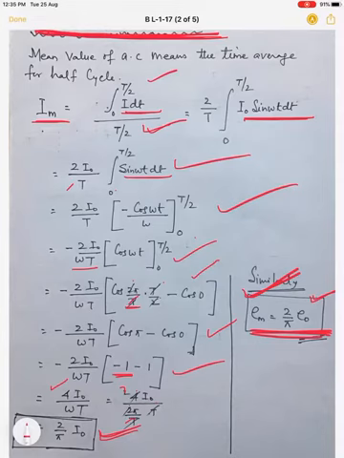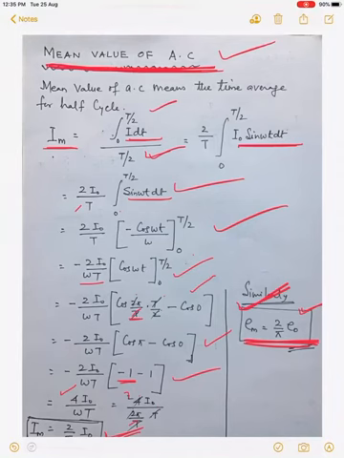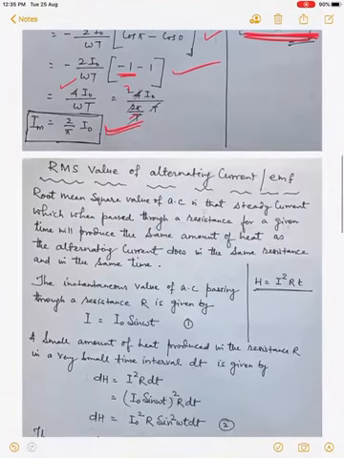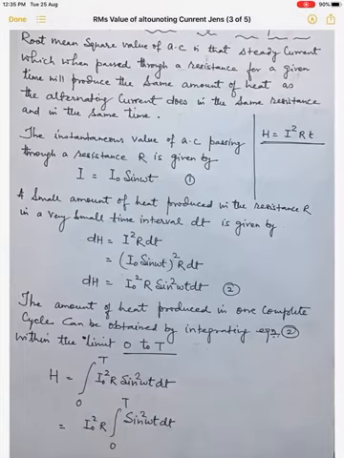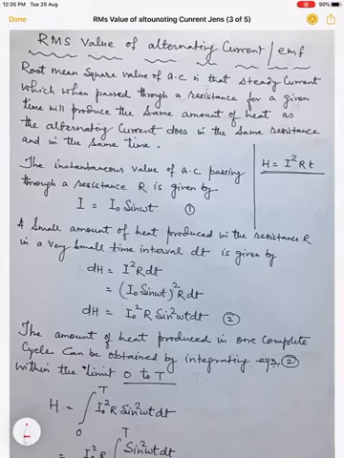Right? Now come to the most important part of this, that is called RMS value. RMS value is very important, because think of your household.